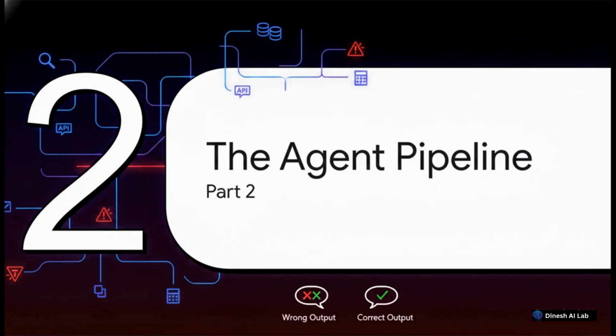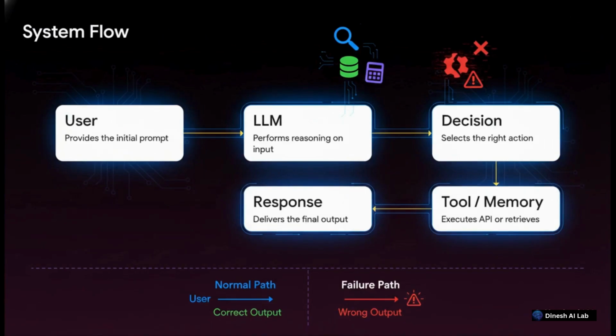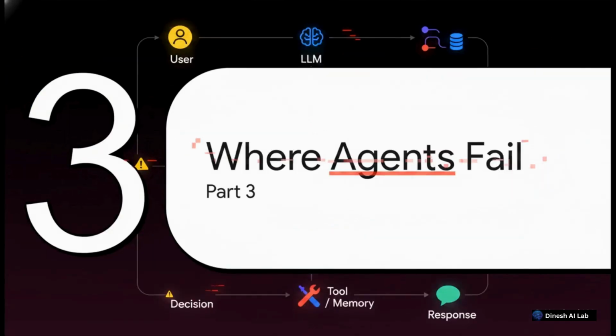To figure out how things break, we kind of need to see how they're supposed to work first, what engineers call a happy path. Think of it like a really busy restaurant kitchen. It starts with you, the user, giving an order. That input goes to the LLM, which is like our head chef, who does the reasoning. The chef then makes a decision. Based on that decision, the system either grabs a tool, like a specialized kitchen appliance, or retrieves a memory, like checking a recipe book. Finally, it plates the dish and pushes out a response to you. That clean 5-step flow is our core foundation. Now let's go ahead and stress test this pipeline.